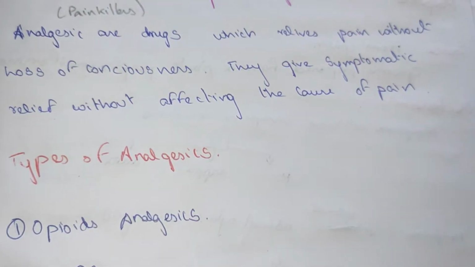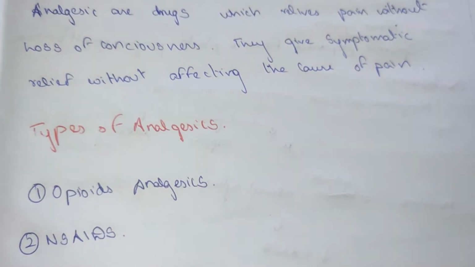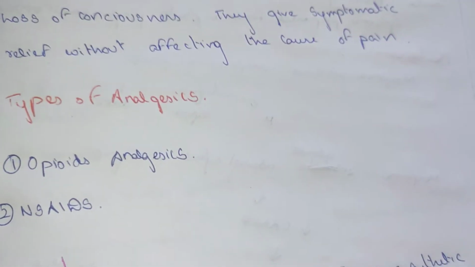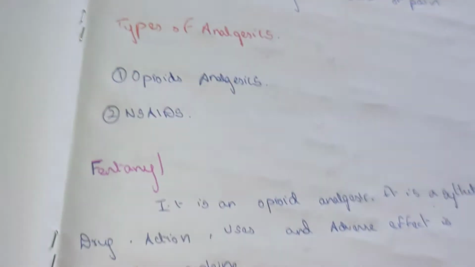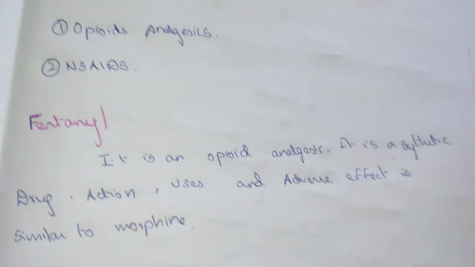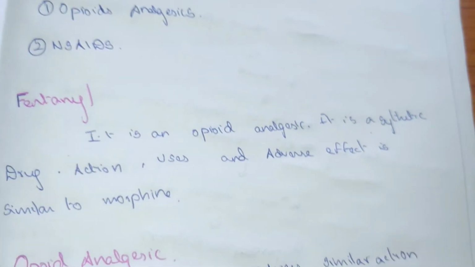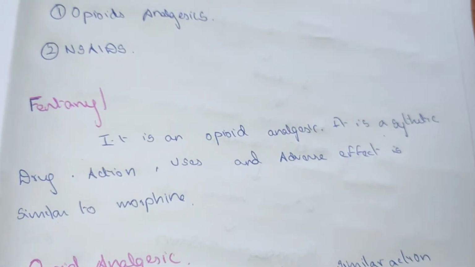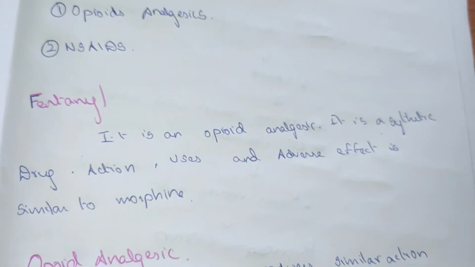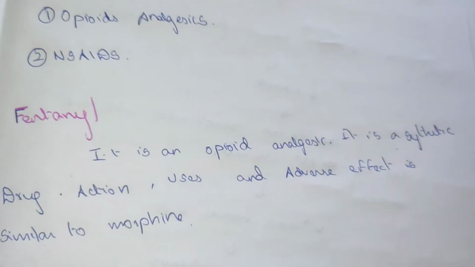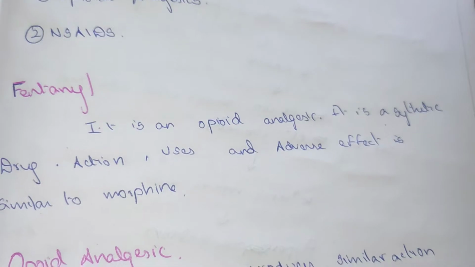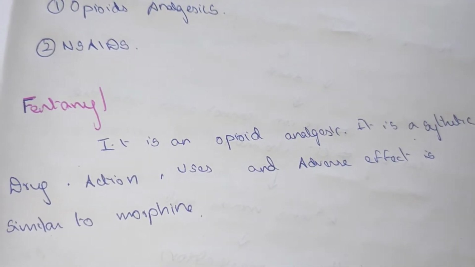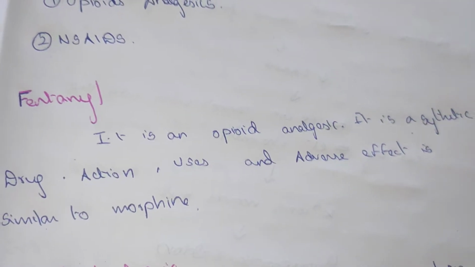Types of analgesics are opioids and NSAIDs, which are non-steroidal anti-inflammatory drugs. Now, we will see about the opioid drugs in this video. Opioid analgesic: fentanyl. It is an opioid analgesic. It is a synthetic drug. Its action, uses and adverse effects are similar to morphine. We will see about morphine now.